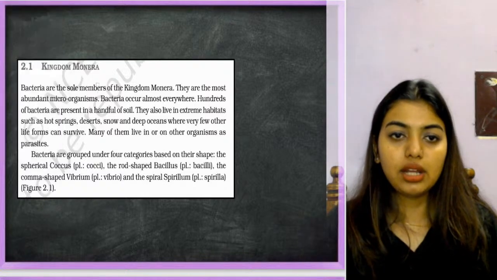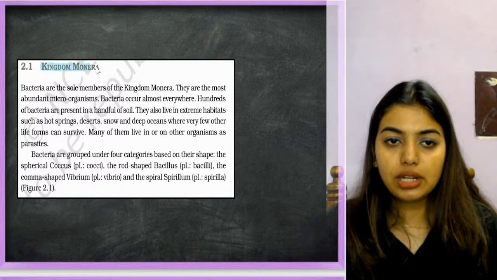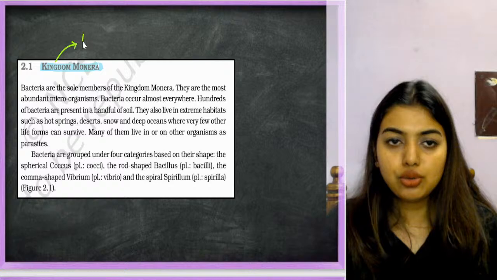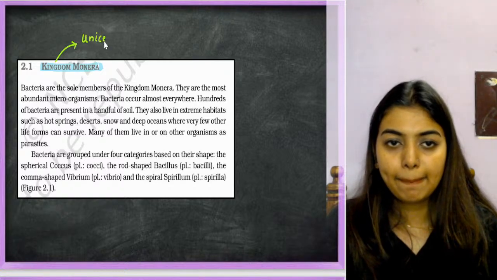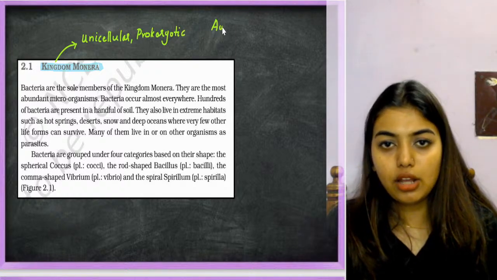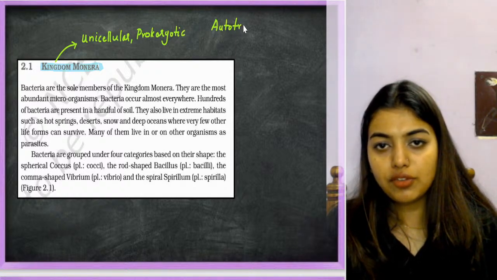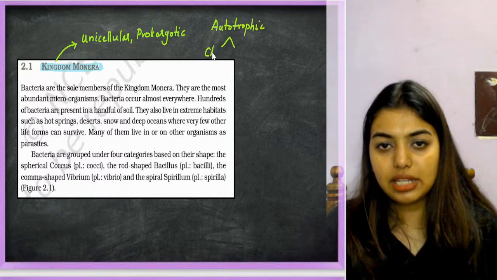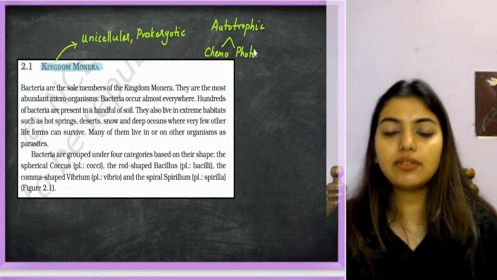Okay, Kingdom Monera. Now, students, as I told you, when you remember Kingdom Monera, you have to remember one thing mainly, that these people are unicellular and they are prokaryotic. I also told you that these people are autotrophic, and in autotrophism they show two different things. One, they are chemosynthetic, and one, they are photosynthetic. That is, one uses light, one uses chemicals.